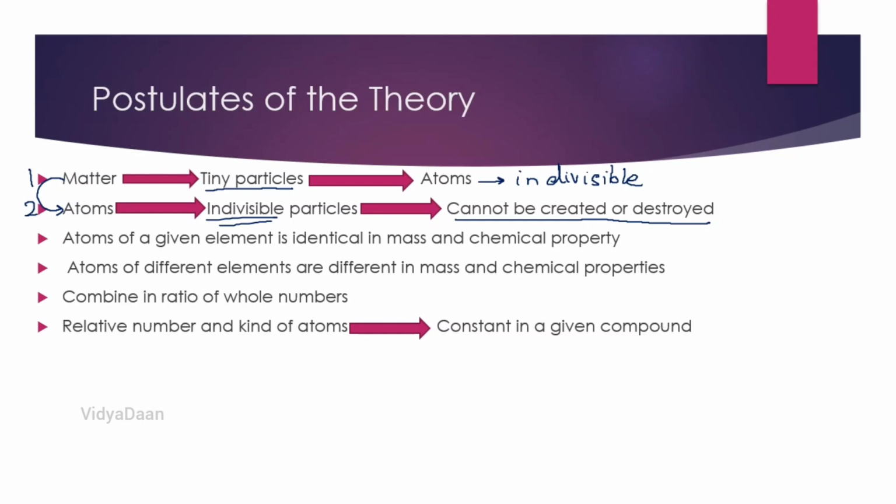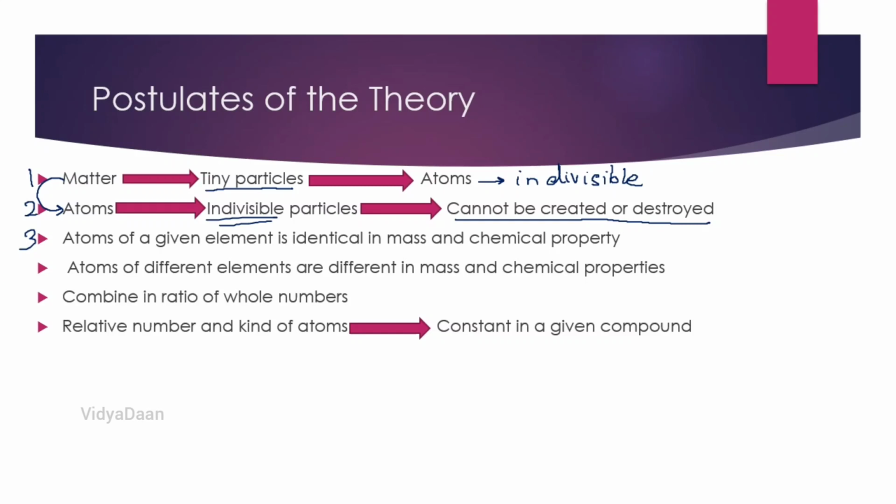Then the third point says that atoms of any given element are identical in their mass and chemical property. So what does that mean? Let us take one drop of water in your left hand and one drop of water in your right hand.